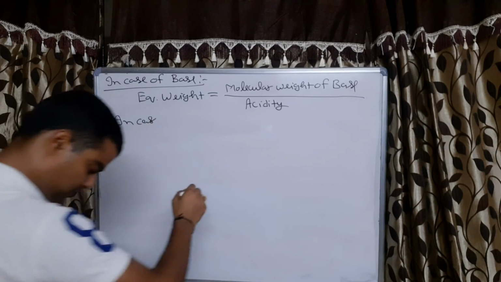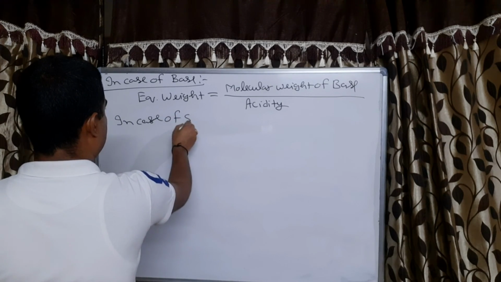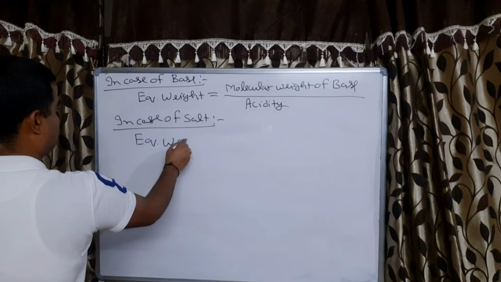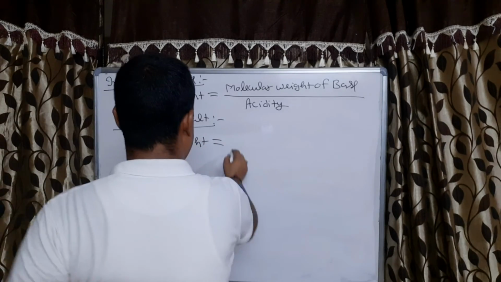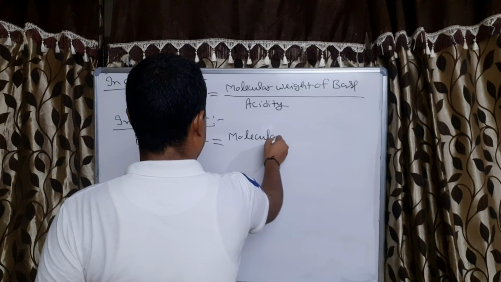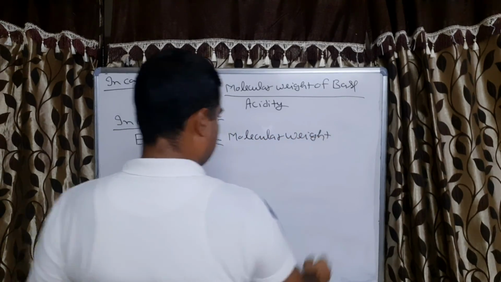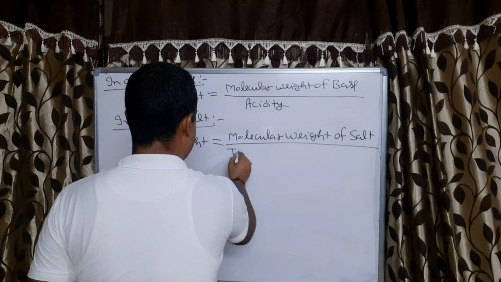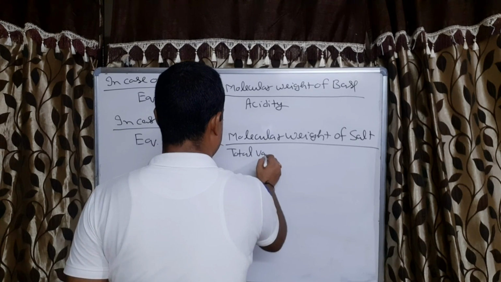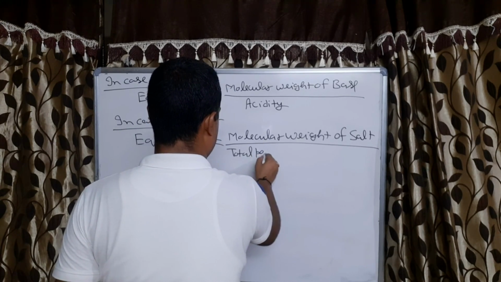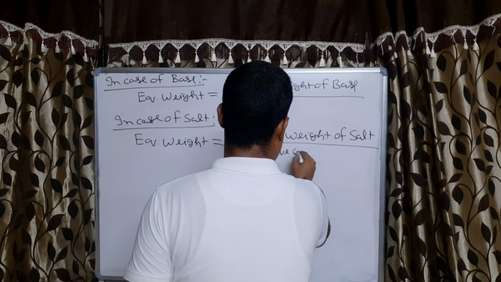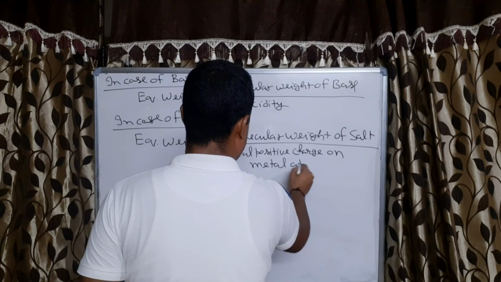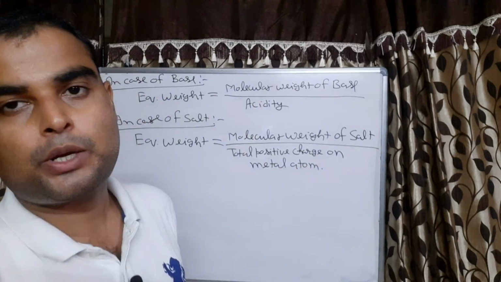In case of salt, equivalent weight is equal to molecular weight of the salt divided by total positive valency or total positive charge on metal atom. So this is the equivalent weight.